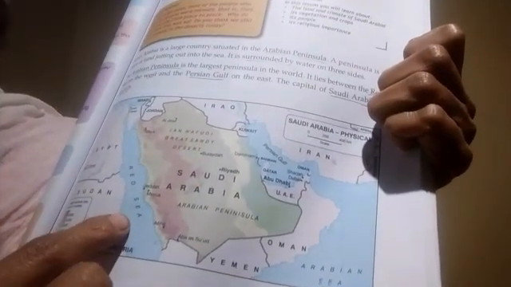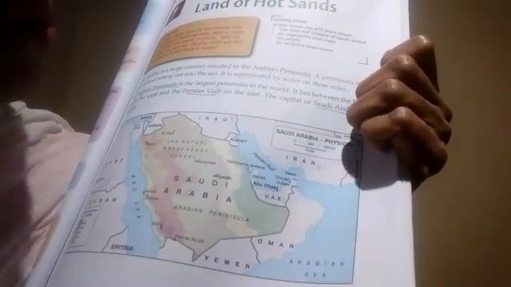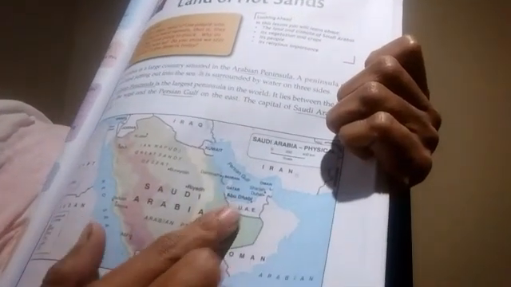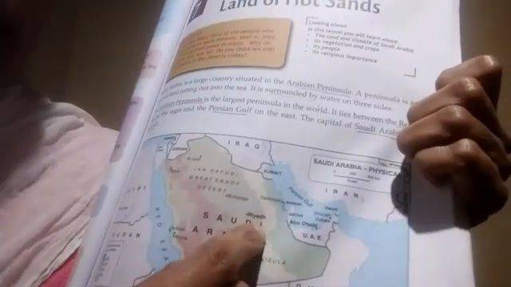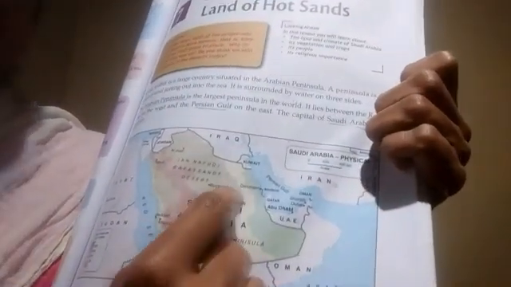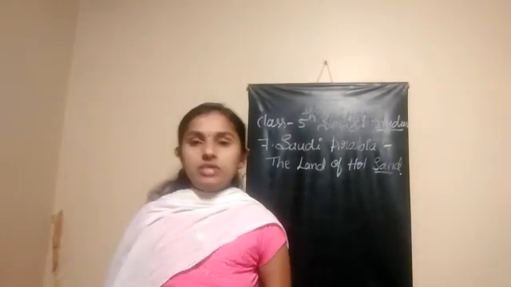In the western side the Red Sea is a coastal region for them, and in the eastern side the Persian Gulf, and the lower part is the Arabian Sea. Riyadh, the capital I told you about, is located here. This is about Saudi Arabia.